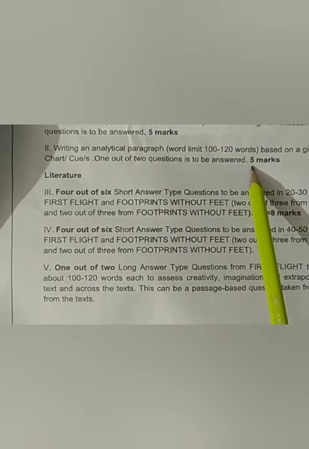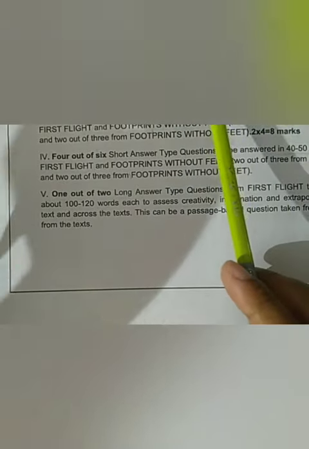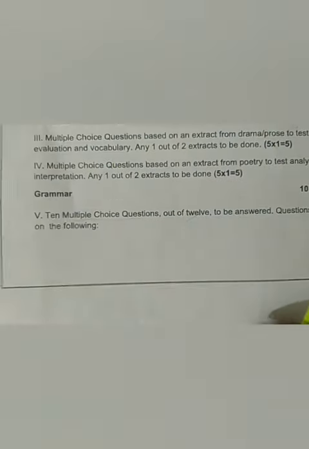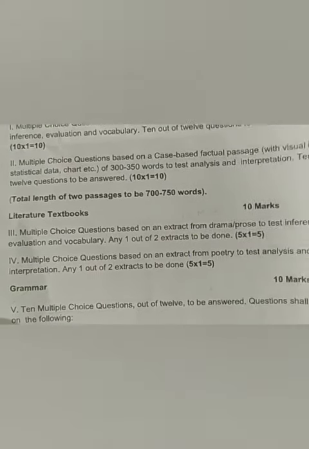Then your writing portion, your formal letter and analytical paragraph, 5 marks each. Word limit is 100 to 120 words. And then literature textbook, 6 questions of 20 to 30 words, 6 questions of 40 to 50 words, and then 1 long question of 100 to 120 words. Internal choices are there for you in your literature portion, in your writing portion, everywhere, even here also. You will get 12 questions, but you have to attempt only 10. So a lot of internal choices are being given to you.